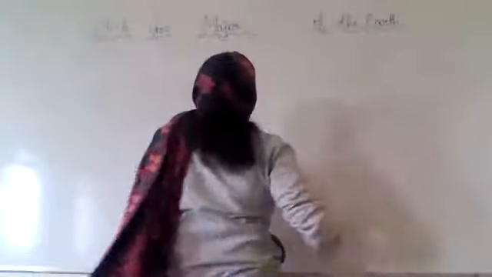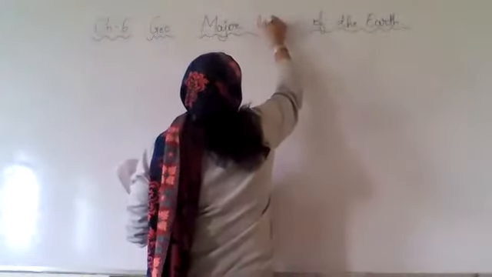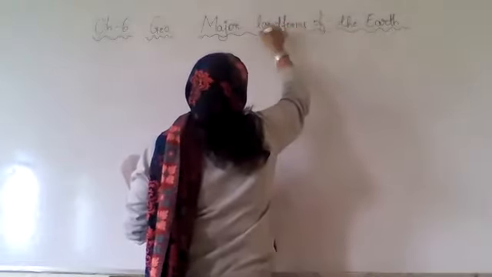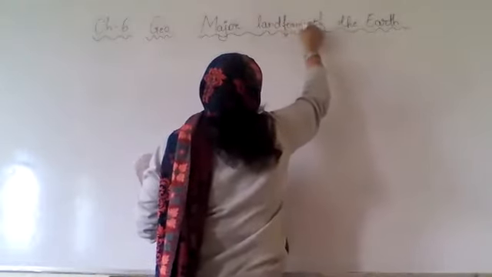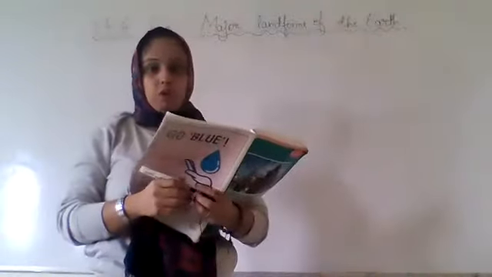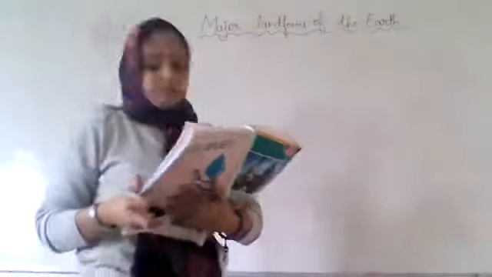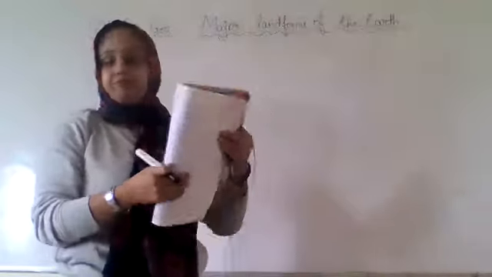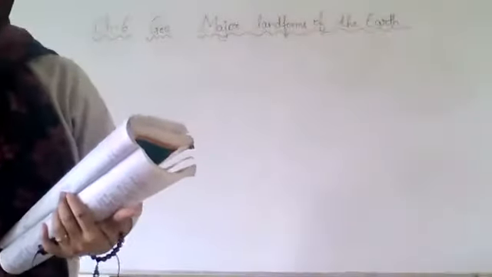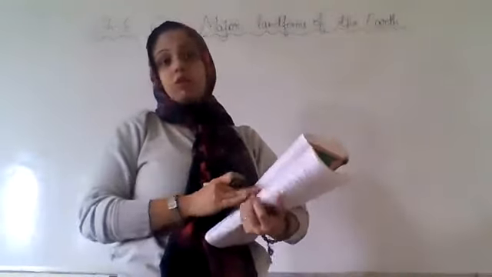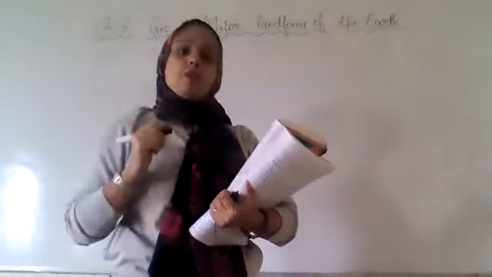Landforms of the earth. So this is the chapter which we are going to start. This is from geography. In our previous chapter, we discussed major spheres of the earth, major domains of the earth. And in this chapter, we are going to discuss the landforms of the earth.